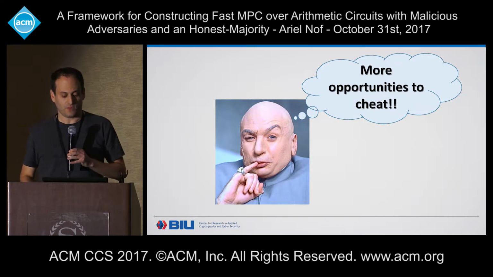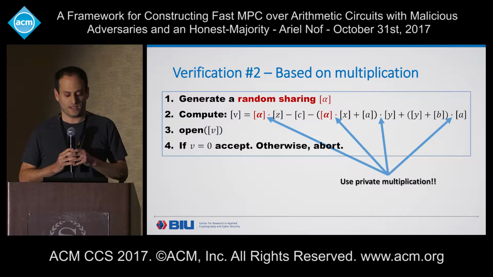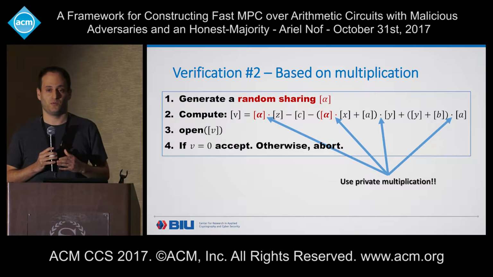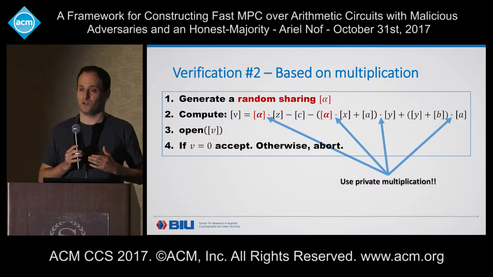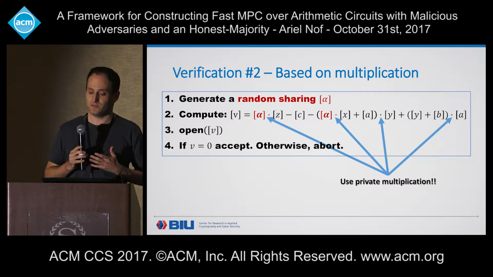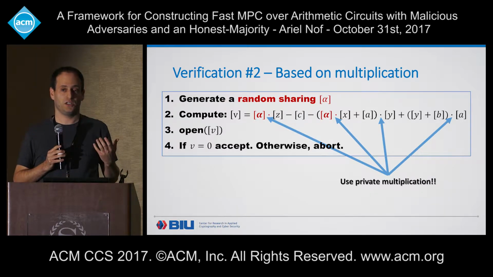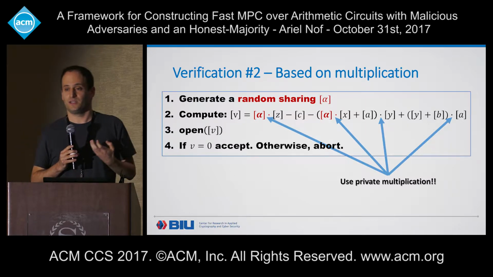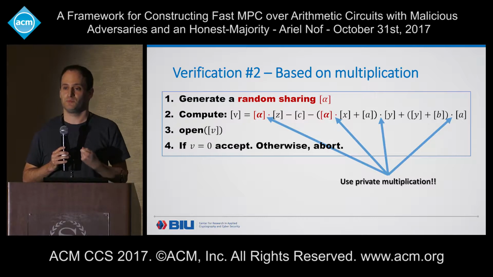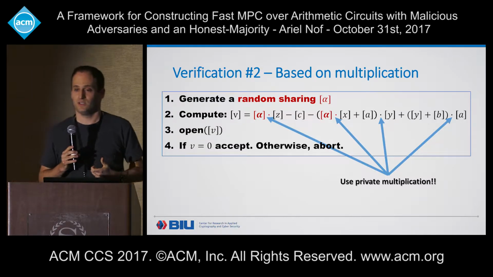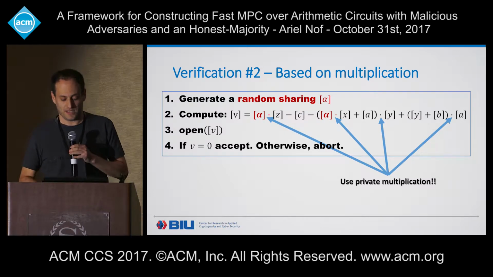So the first thing that we do is, instead of generating a random public value alpha, let's replace it by generating a random sharing alpha. Now this makes sense because before, in the verification based on opening, the adversary actually could not cheat. In the opening, it can cause an abort, but it cannot cheat. Now that it cannot cheat, even in the middle of the verification process, we must keep the randomness that we use as a secret. So this makes sense. But look what happens now.